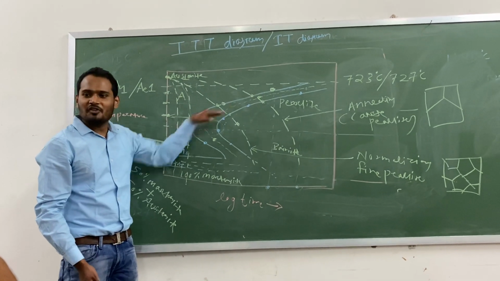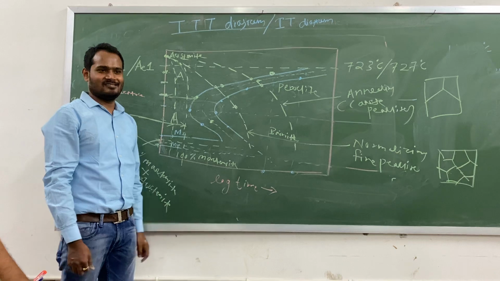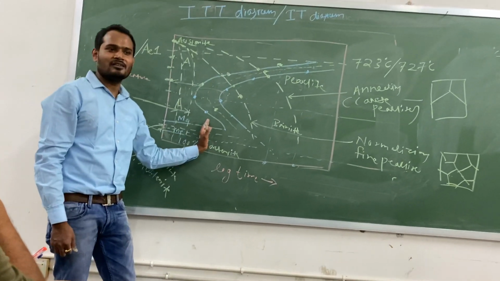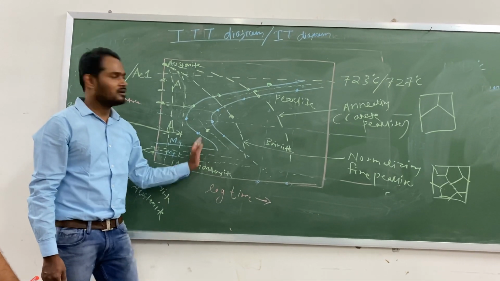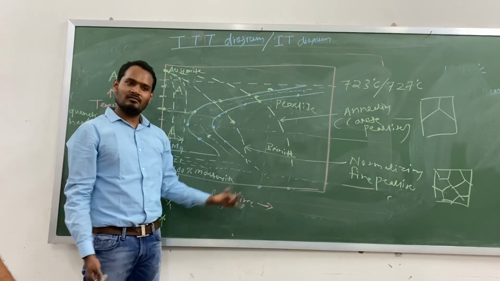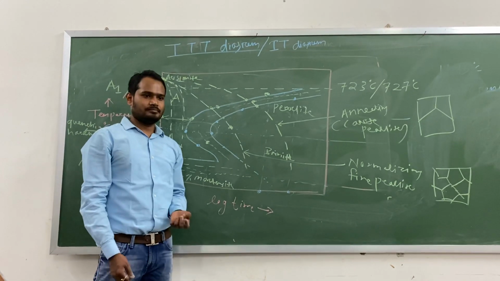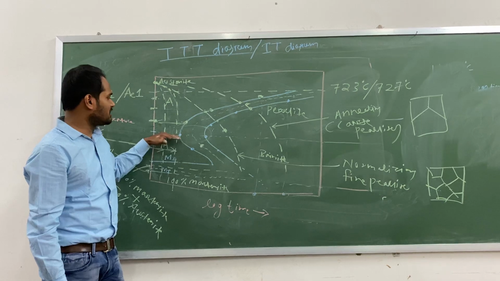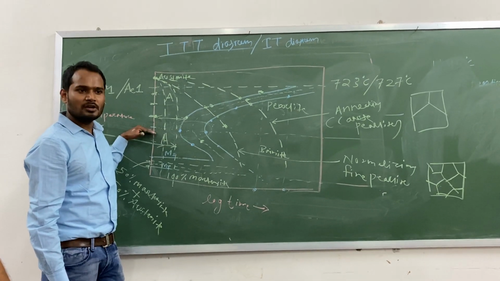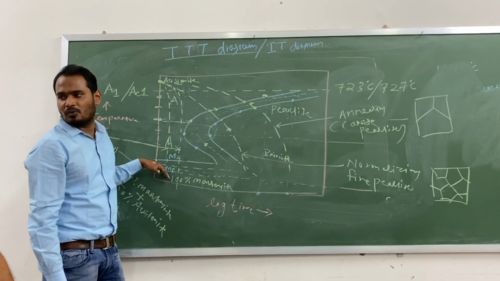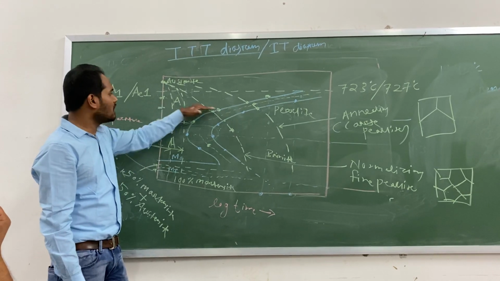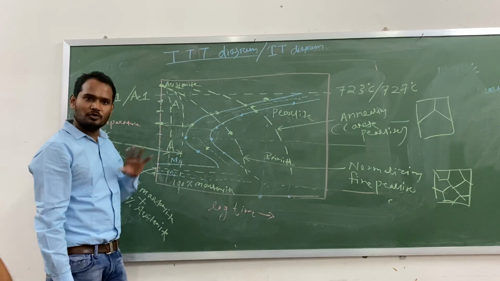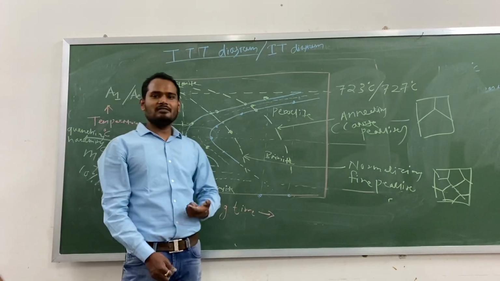So that is why the curve is C. You understand? Because the first curve is showing the transformation start temperature and time curve. Right? This is showing the transformation end. The question is, why does this happen? Why does transformation start earlier in the case of intermediate temperature, not in the case of high or low? Or why is transformation delayed for high and low temperature, but fast for intermediate temperature? You understand my question?